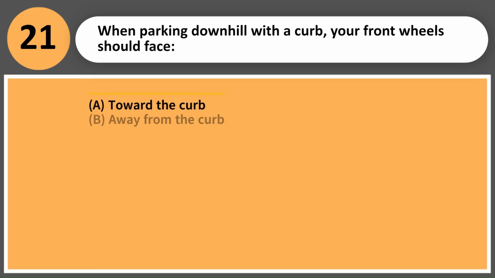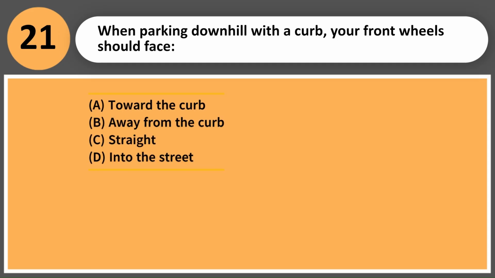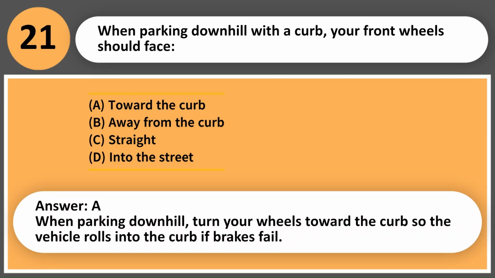When parking downhill with a curb, your front wheels should face: A. Toward the curb. B. Away from the curb. C. Straight. D. Into the street. Answer, A. When parking downhill, turn your wheels toward the curb so the vehicle rolls into the curb if brakes fail.